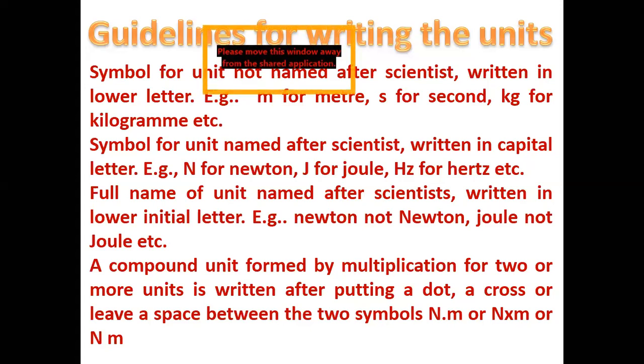Like you cannot say kilo mega, because kilo is also a prefix and mega is also a prefix. So while writing a unit, you cannot say it is 2 kilo mega metres. No. Why? Because kilo is also a prefix and mega is also a prefix. What you have to do is figure out what that number is, and you can say 100 mega or 1000 mega, something like that. But you cannot add two prefixes when you are writing the units.